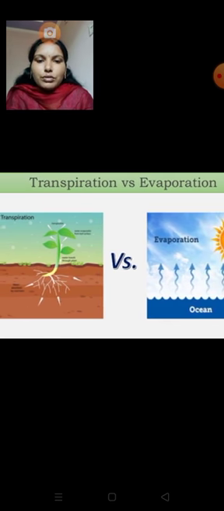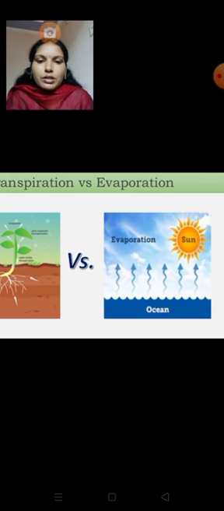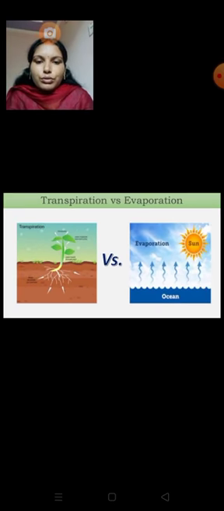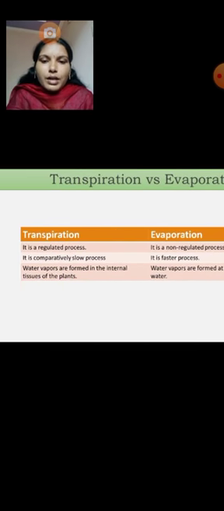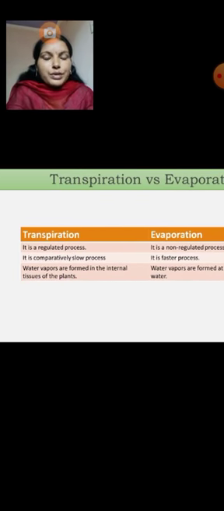We have to know the differentiations between these two. For example, transpiration is a regulated process, so we can regulate it. In the same way, evaporation is a non-regulated process, we cannot regulate it.